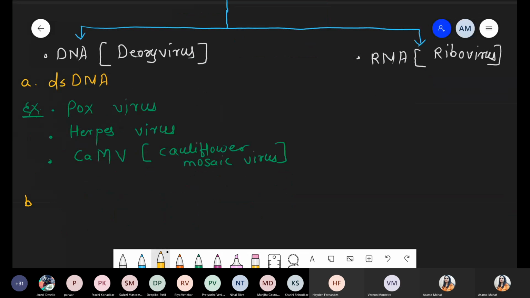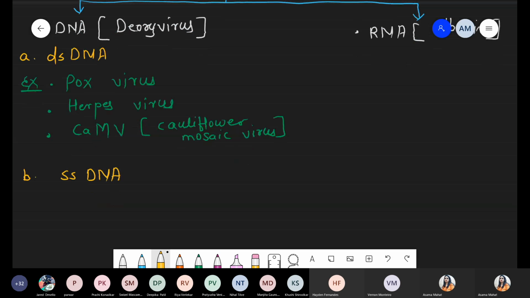Second category below this, we are talking about DNA as a genetic material, but single-stranded. In single-stranded DNA, first of all we take the first example, M13 bacteriophage.